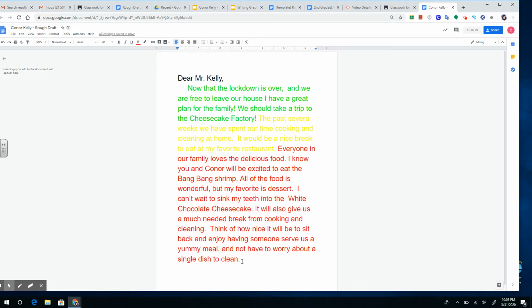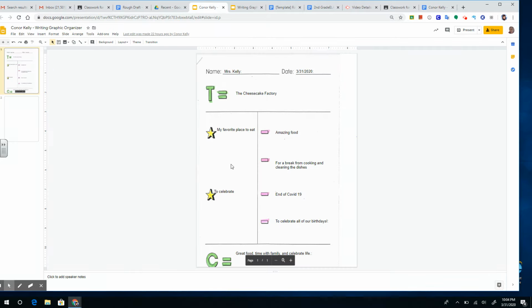Okay. And like I said, this is just a rough draft. We're going to go through and do some editing, but it's definitely showing that I've filled out my green for my topic sentence. I've got one star done, my favorite place to eat. I need to go back and make sure that I said the Cheesecake Factory is my favorite place to eat, and then I've talked about the amazing food and taken a break from the dishes. So let's go back and make sure that I've got both of those.